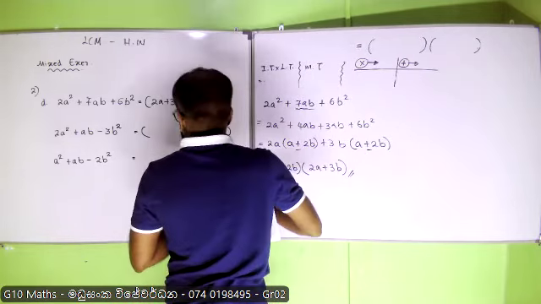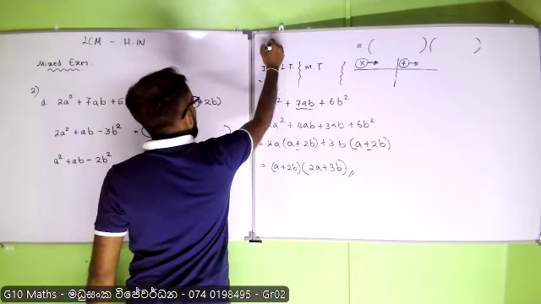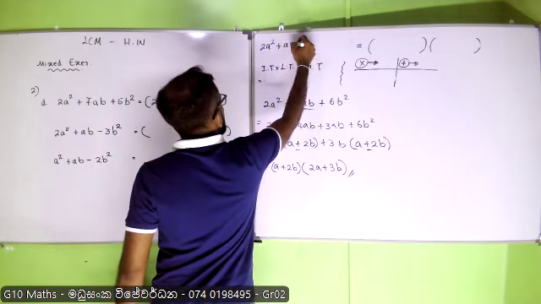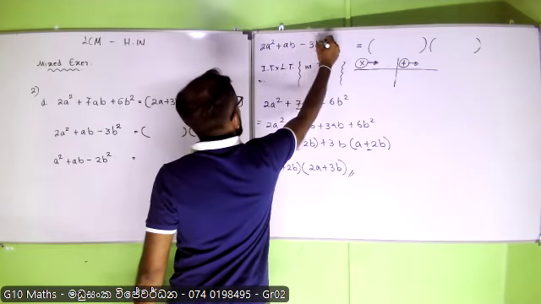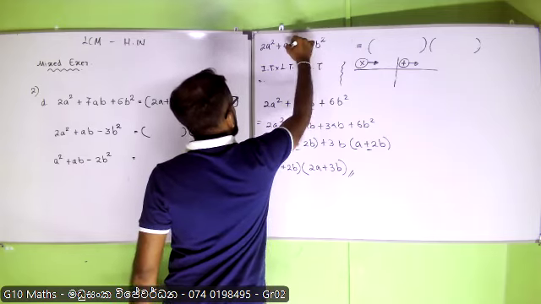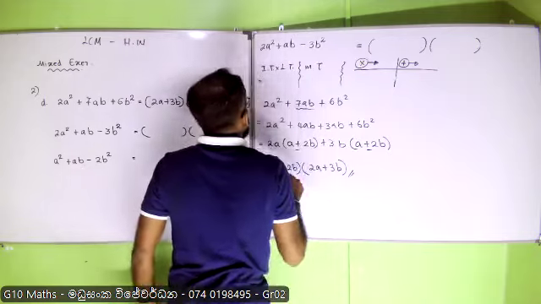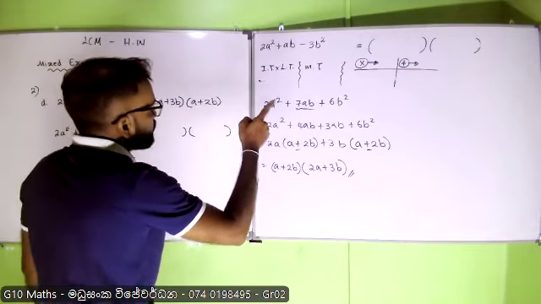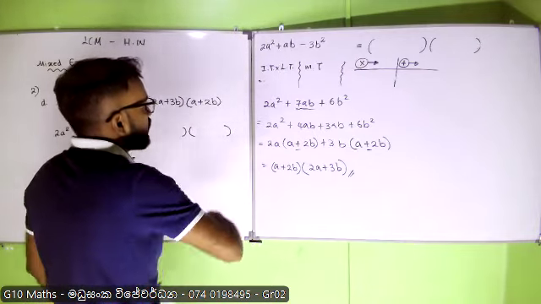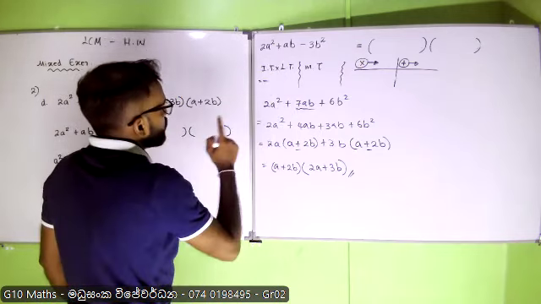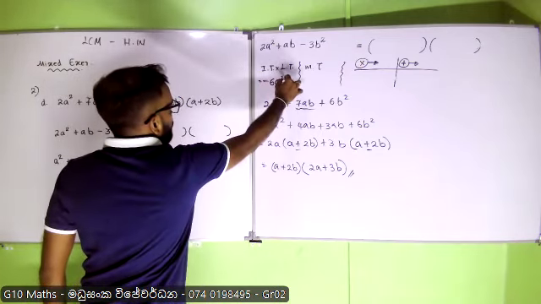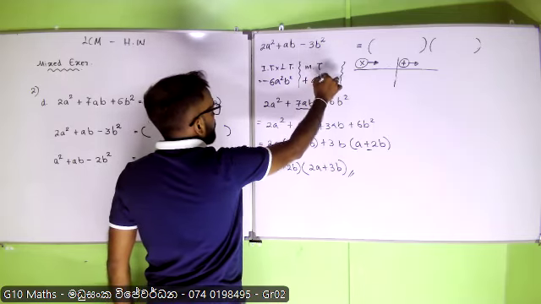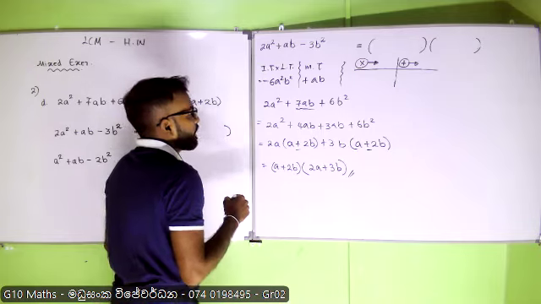Alright. 2A square plus AB minus 3B square. Right. Initial term into last term. Initial term is 2A square. Last term is minus 3B square. So positive into negative, negative. Yeah. 2 times 3, 6 A square B square. Right. Then middle term positive AB. That means positive 1.